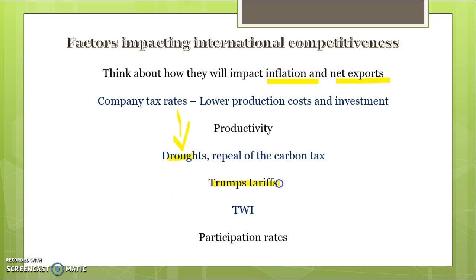Trump's tariffs we'll talk about a little bit later, but they basically reduce demand for our exports because they have a tax put on them. The TWI, the lower it is the better, because we'll be more competitive and people will want our exports. And participation rates is another key one. More participation can lead to more competition for jobs and lower wage pressures, which makes us more competitive. So if you get general questions on factors impacting international competitiveness, those are the factors you could talk about. Maybe lower company tax rates, participation, etc.